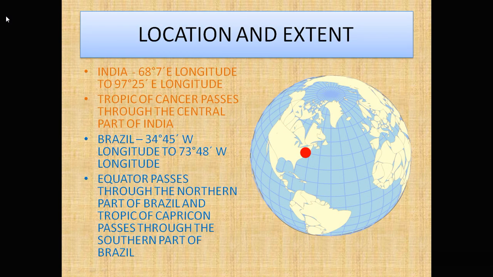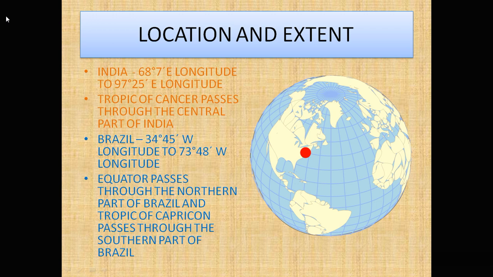We'll start a lesson, and the name of the lesson is location and extent. Let us see location and extent of both the countries. India, the location extent is 68 degree and 7 minutes east longitude to 97 degree and 25 minutes east longitude. The Tropic of Cancer passes through the central part of India. See, we have got Tropic of Cancer, which is passing through the central part of India.